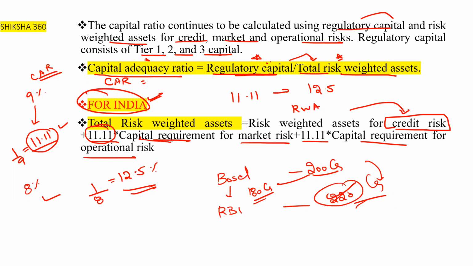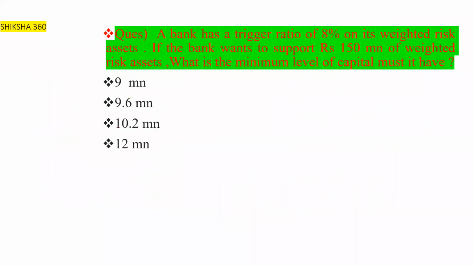This is just an example for understanding what they are saying here. Here we will discuss with respect to the ratio: at least this much ratio we have to maintain.